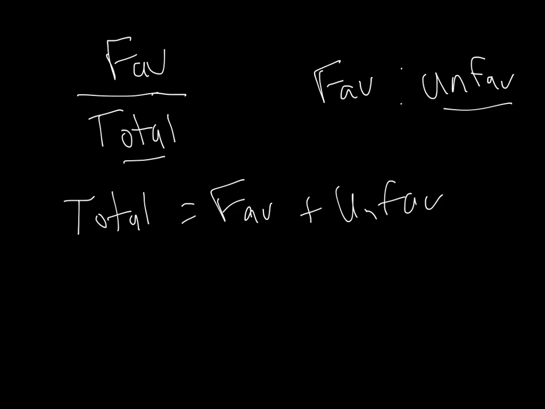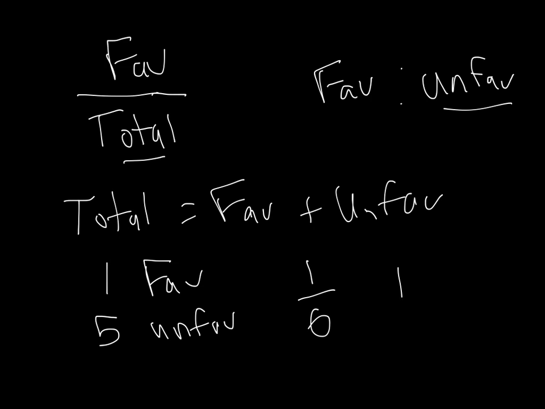So for example, if I'm thinking about rolling a dice and I want to know what's the probability of rolling a 1, there is one favorable outcome, and that is rolling a 1. There are 5 unfavorable. And so that means that the probability would be 1 out of 6, favorable over total. The odds in favor of rolling a 1 would be 1 to 5. This would be favorable to unfavorable. So keep that in mind. And always remember that the two numbers that are in your odds add up to the bottom number of your probability, because favorable and unfavorable add up to make the total number of things that could happen.